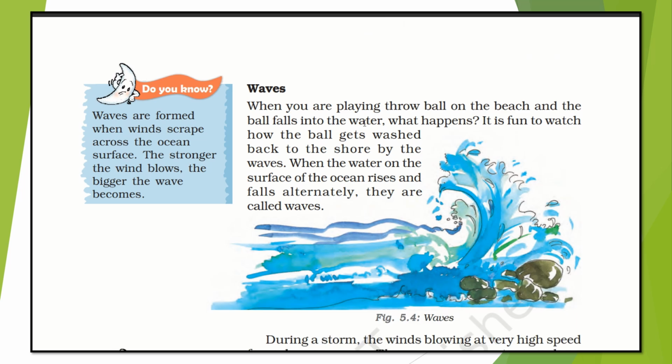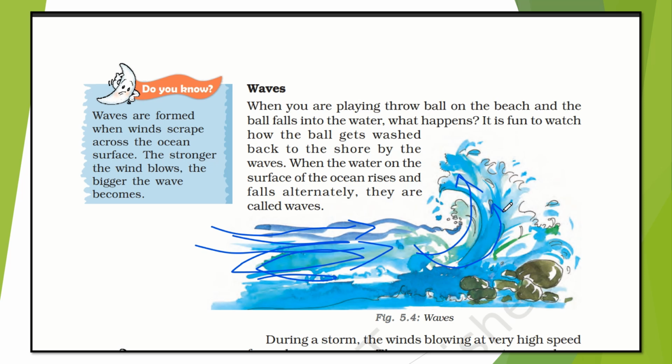So what is, sorry, what are waves? Waves are formed when winds scrape across the water surface. Just imagine this is the ocean surface. When the wind is coming like this, and we know that wind has very much pressure, it is scraping, meaning cutting the water. The stronger the wind blows, the bigger the waves. We will see the result in a big wave. So in this way waves are forming.